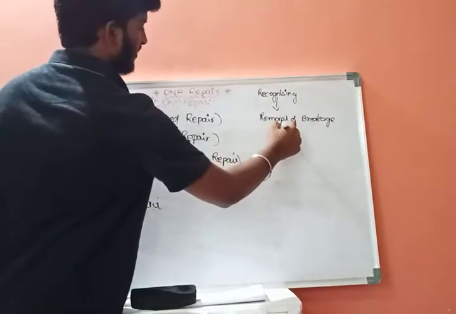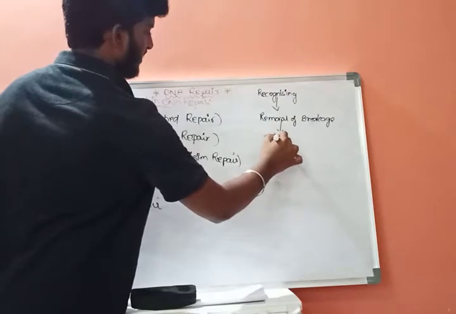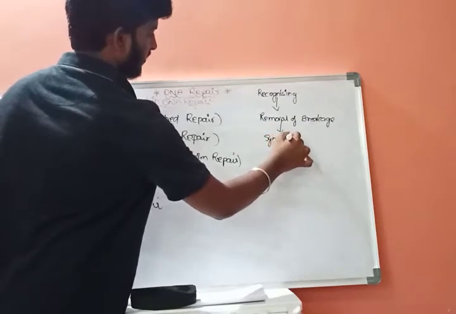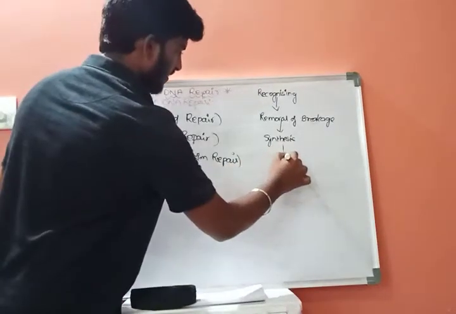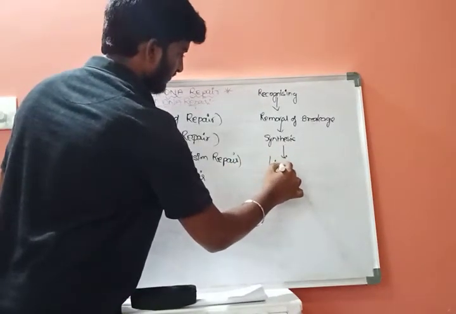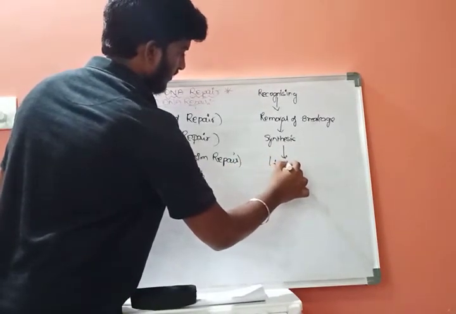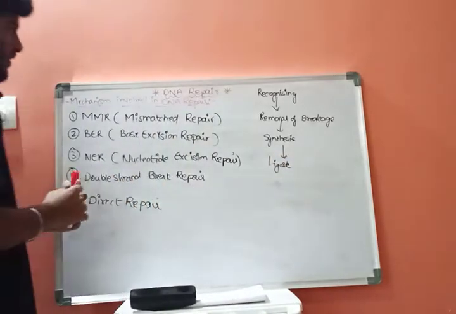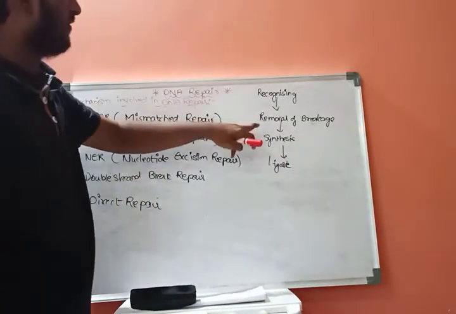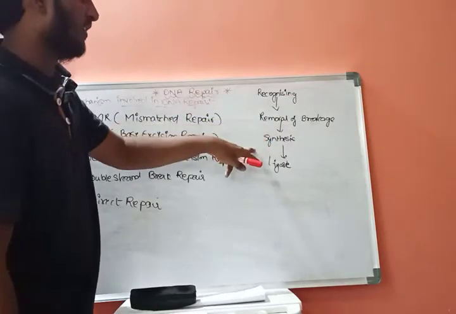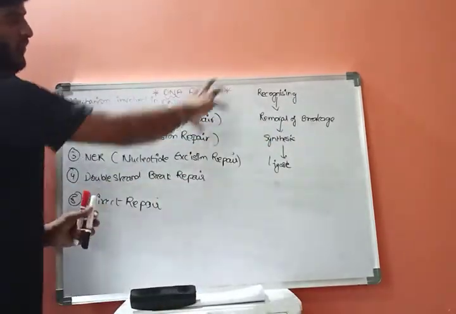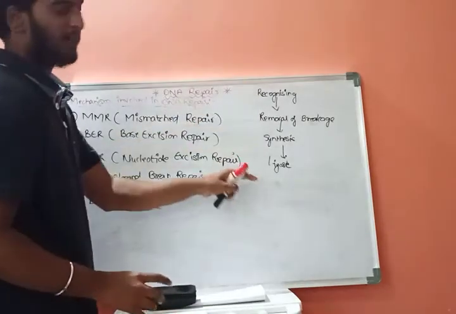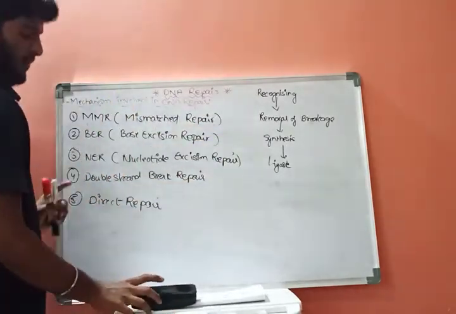The third is synthesis of new DNA, and the fourth is ligation. First recognition, second removal, third synthesis of new DNA, fourth ligation. These are the four sequential steps involved in the DNA repair mechanism.